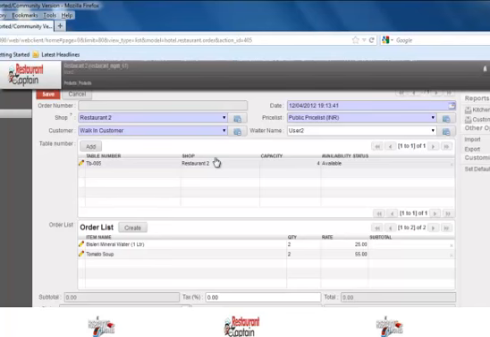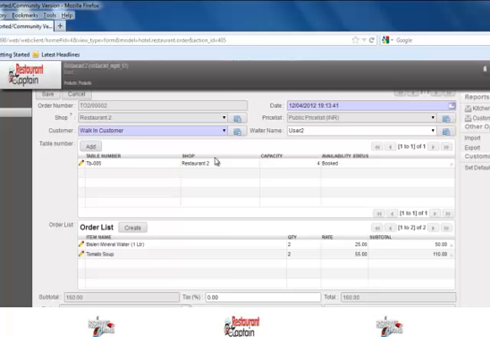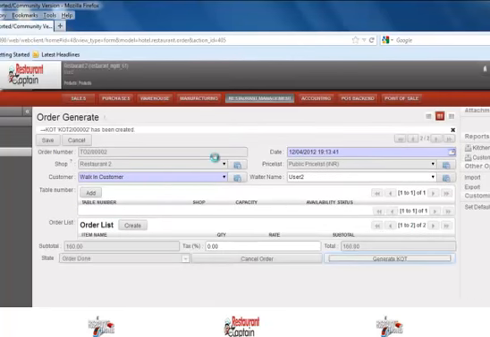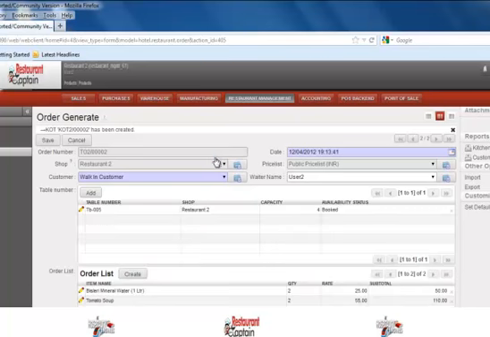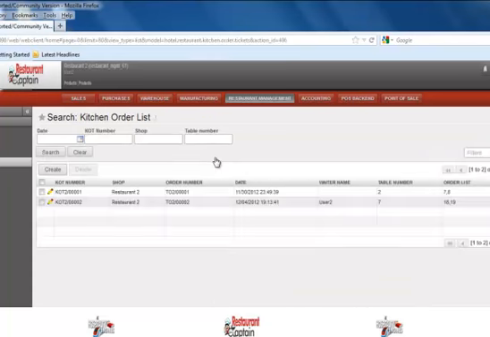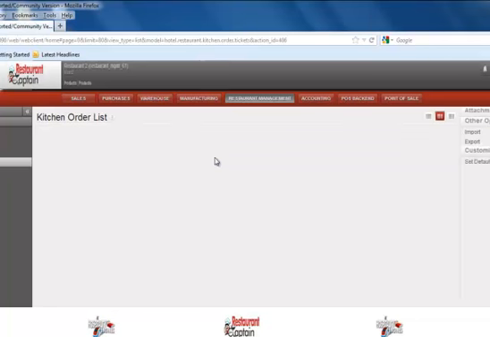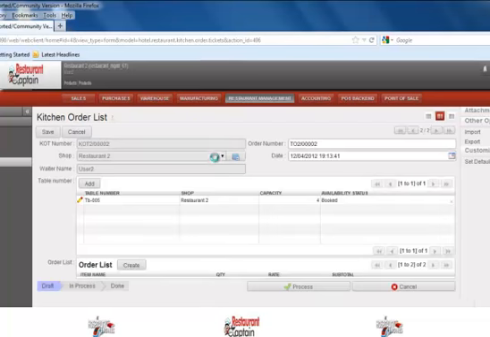Now before proceeding further, we need to confirm this order. Once the order has been confirmed, the buttons change to either cancel the order or generate KOT. So once you generate KOT for this particular order, you can see a message that KOT 2 has been created for this particular order. Now let us move to the KOT part, where you can have a list of KOTs generated so far that are in running or in done state. This was KOT number 2, which was having a reference of table order 2.